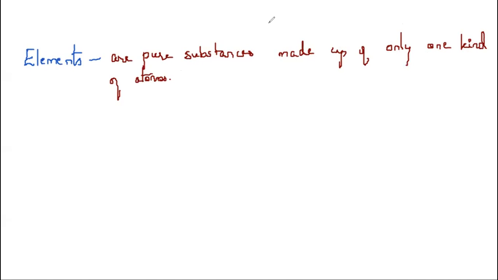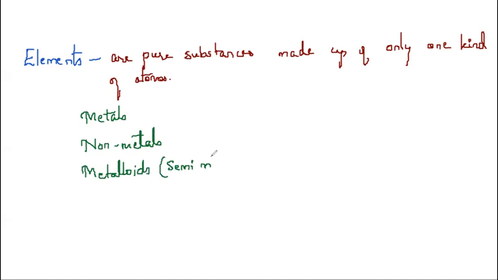And here they are further classified as metals, non-metals, and metalloids. Metalloids are also called semi-metals.